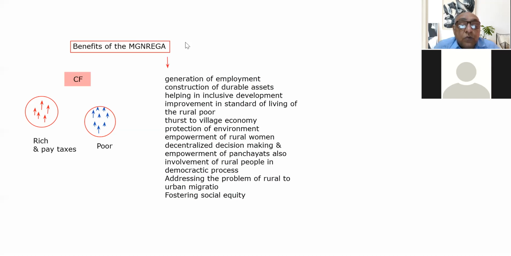It's important to know here that these rich persons are contributing to the consolidated fund, and money from this consolidated fund is allocated for the development of the villages, for providing employment to the rural poor.